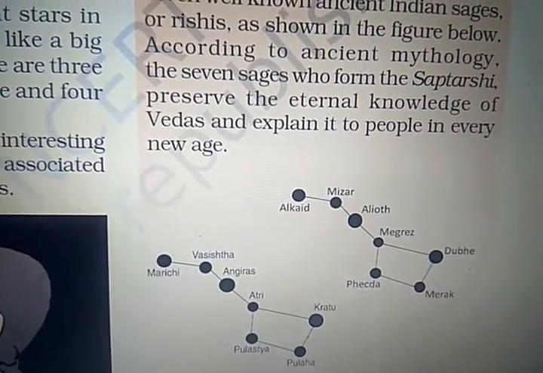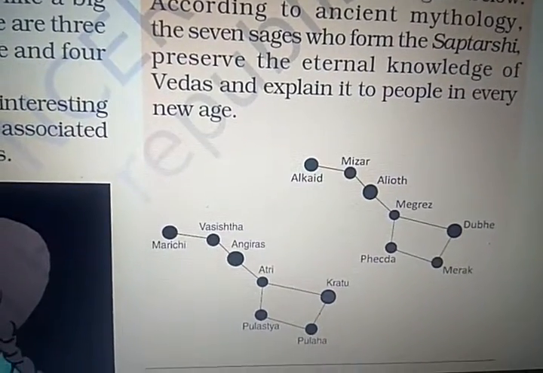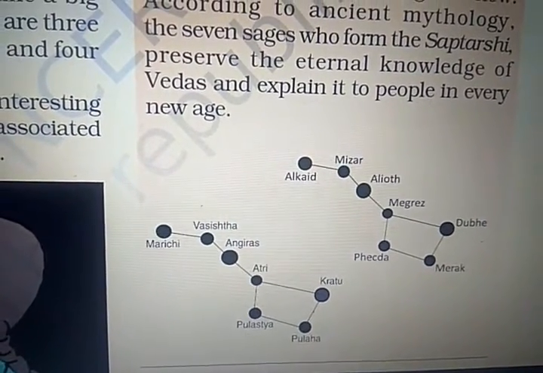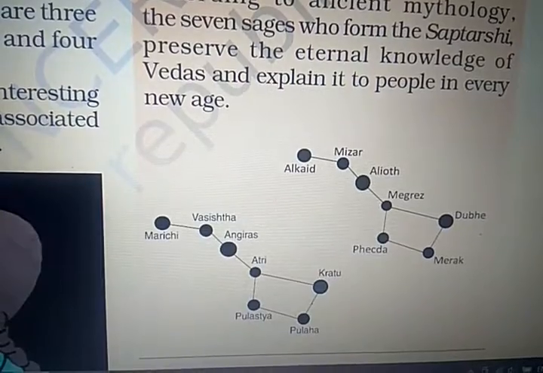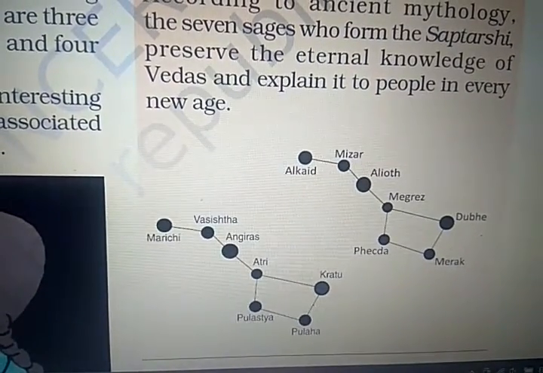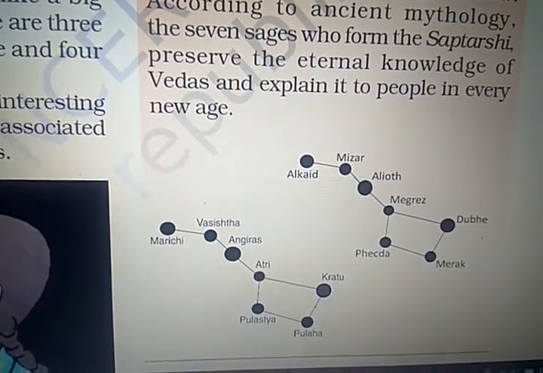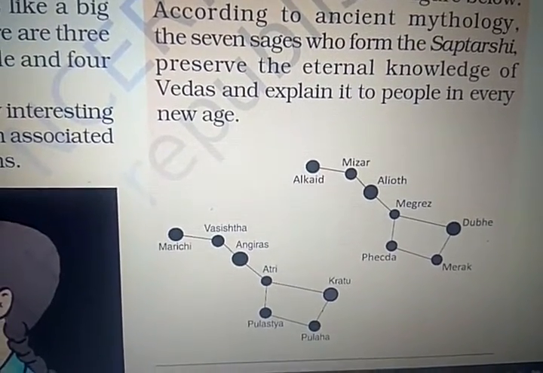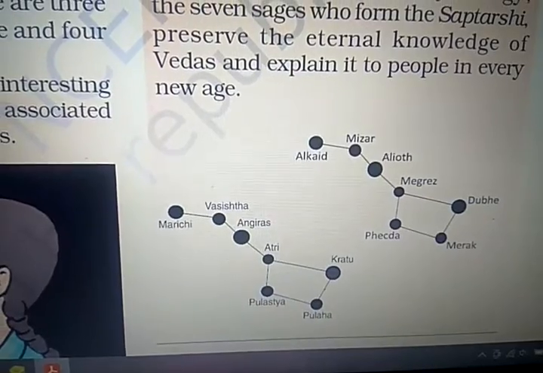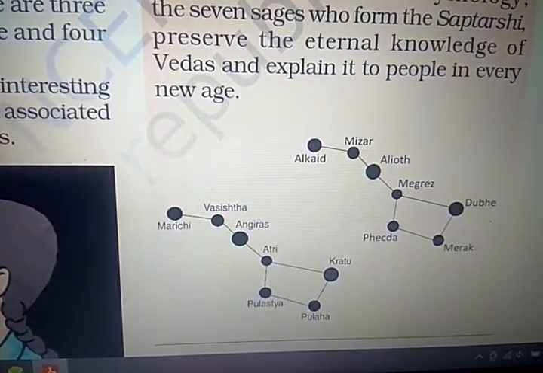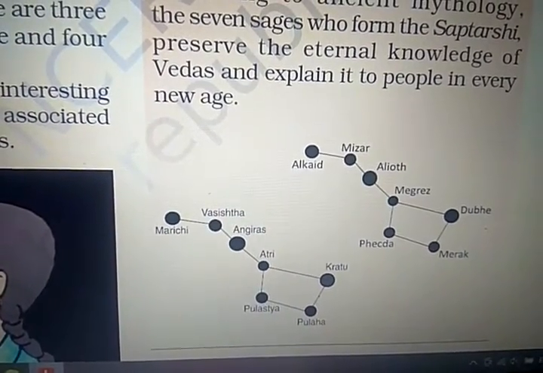You can find Marichi, Vasishtha, Angiras, Atri, Kratu, Pulaha and Pulastya, in this way.